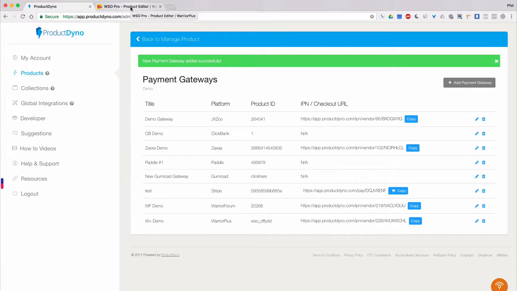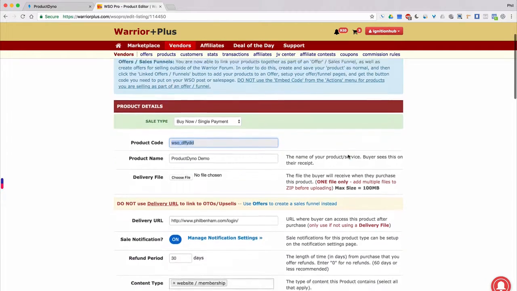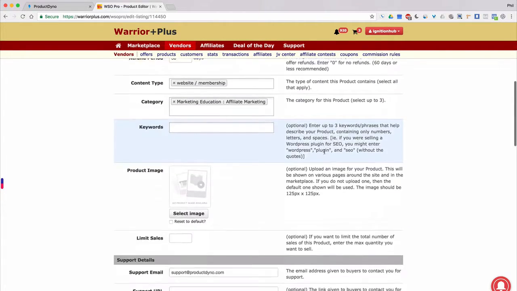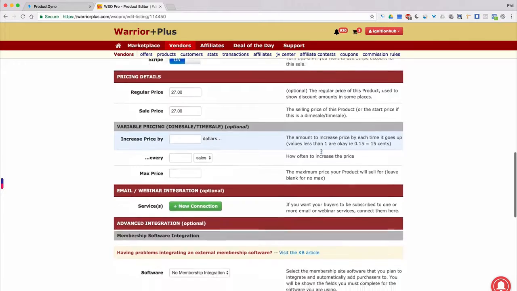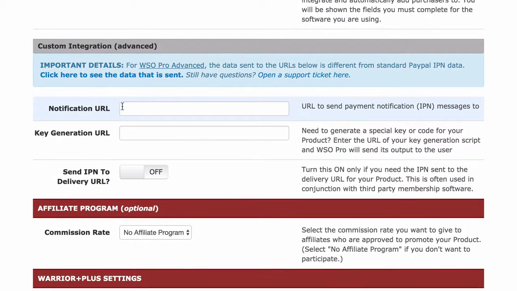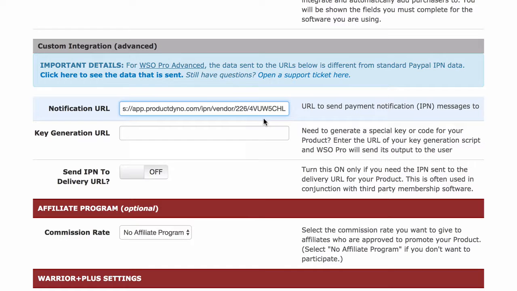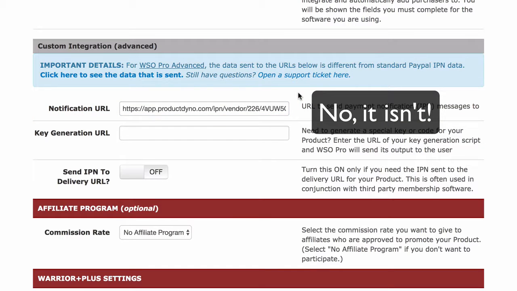Now, we'll go back to where our product settings are open in Warrior Plus. Scroll down to Custom Integration under the Advanced Integration section. Look for the notification URL field and go ahead and paste in the IPN URL we copied from our ProductDyno payment gateway for Warrior Plus. And that's just about it.